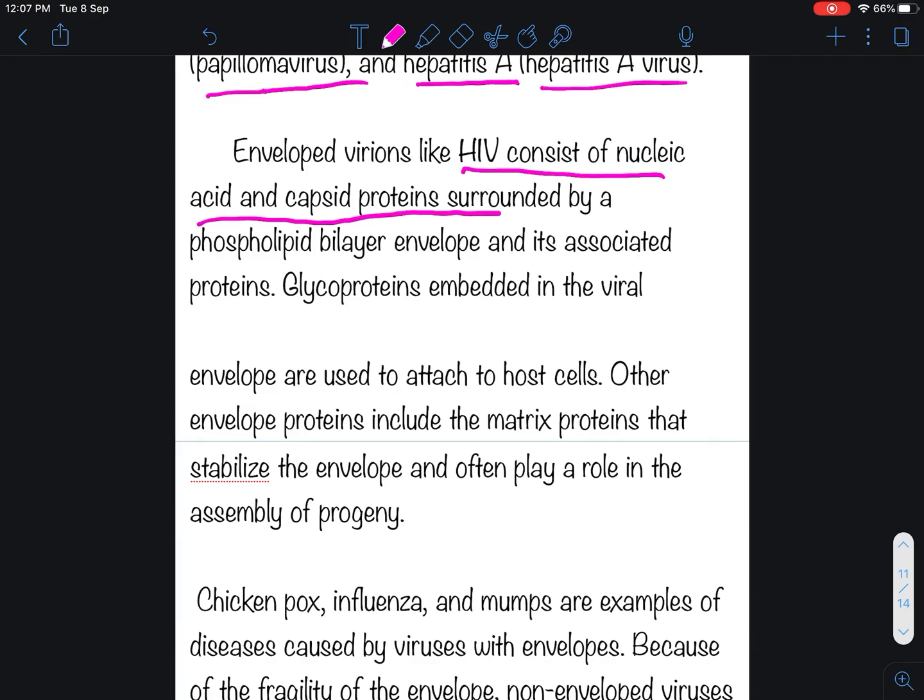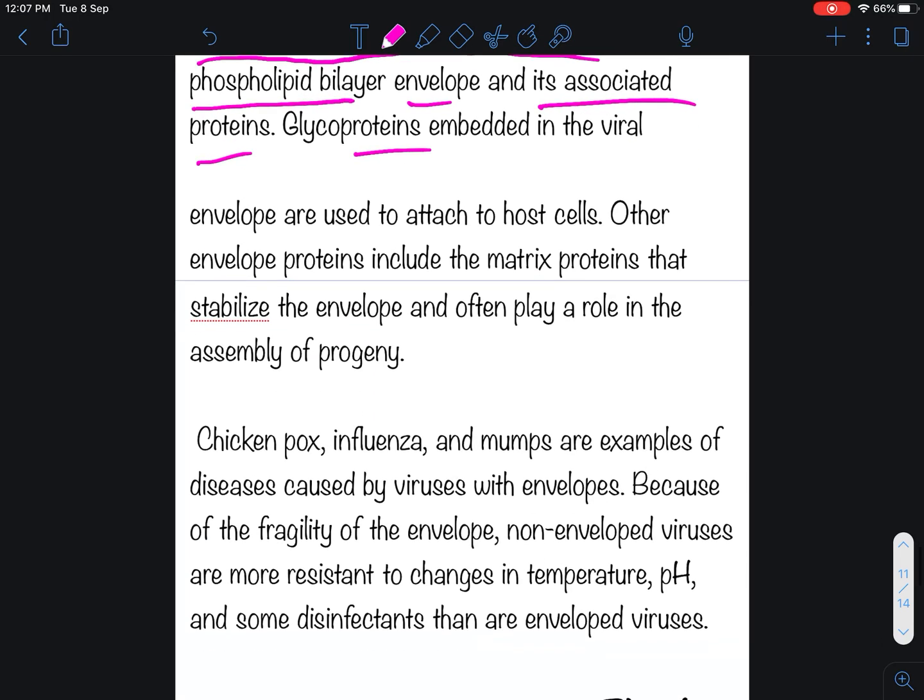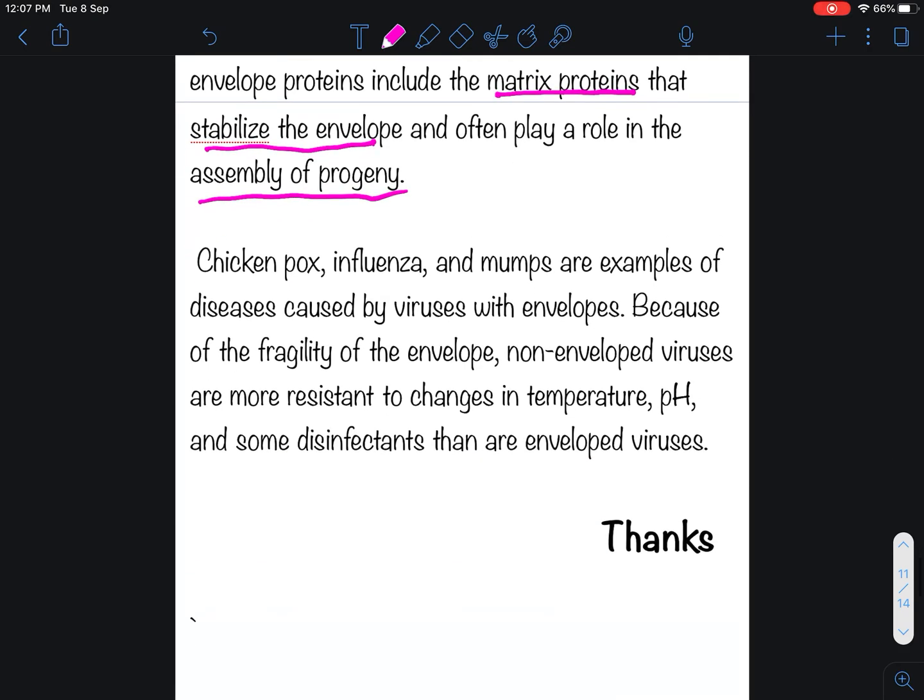Enveloped viruses like HIV consist of nucleic acid and capsid proteins surrounded by a phospholipid bilayer envelope and its associated proteins. Glycoproteins embedded in viral envelopes are used to attach to host cells. Other envelope proteins include the matrix proteins that stabilize the envelope and often play a role in the assembly of progeny.